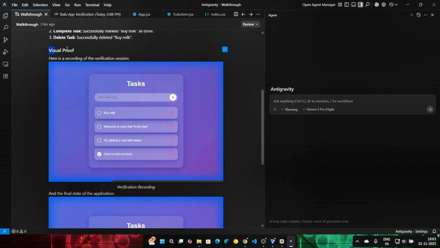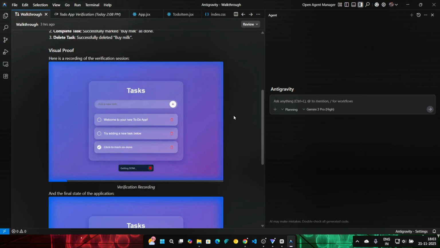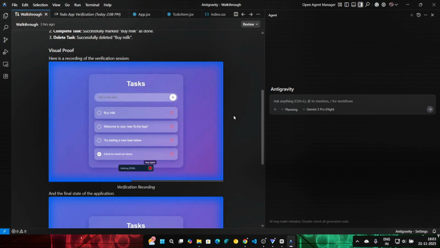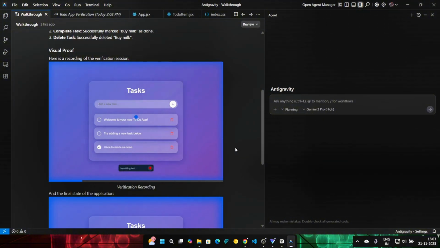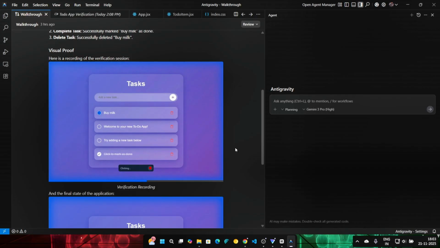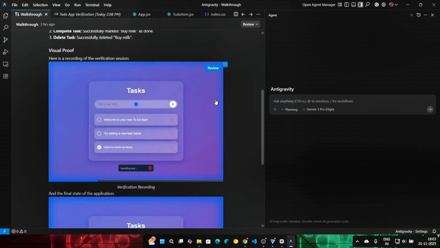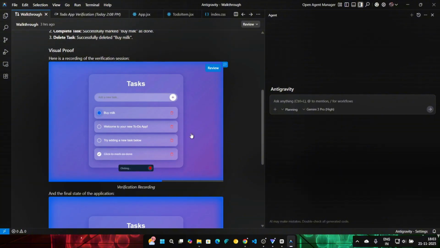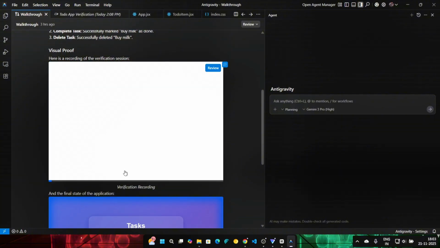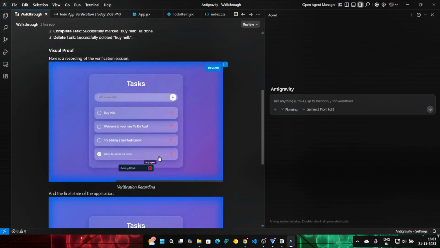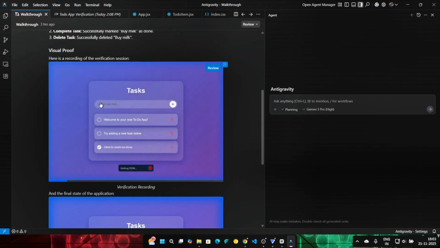So you see the visual proof here, right? I didn't know that Antigravity had its own browser as well. It asked me to open the browser. I was like, okay, fine. And as soon as I clicked on open the browser, it opened a separate Chrome window and started building this directly. I was like, what? And you see here, getting DOM. This is basically your DOM tree traversal that is happening.